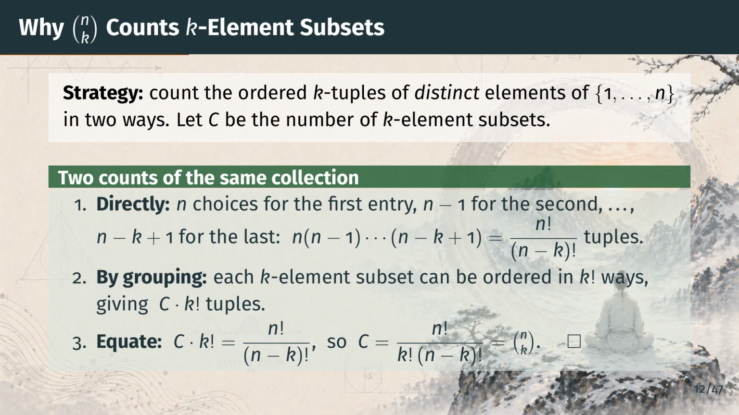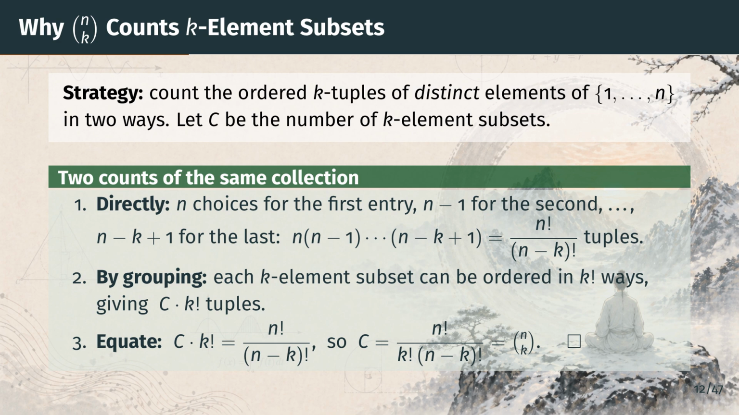There are n choices for the first entry, then n minus 1 for the second, since 1 element is now used up, and so on down to n minus k plus 1 for the last entry. Multiplying these gives n factorial over n minus k factorial.